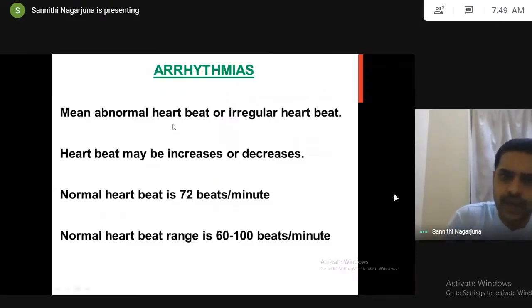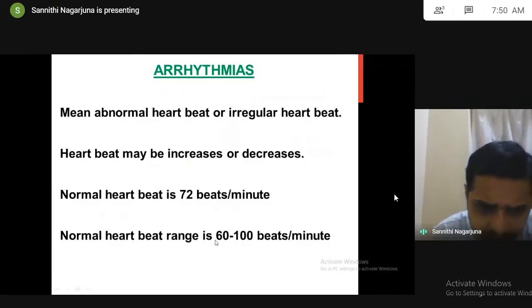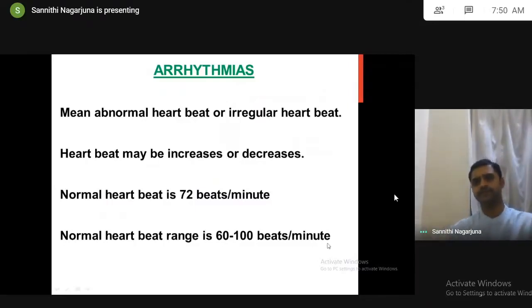I already told you abnormal heartbeat or irregular heartbeat. The heartbeat may increase or decrease. So normal heartbeat is 72 beats per minute. The normal heartbeat range is 60 to 100 beats per minute.